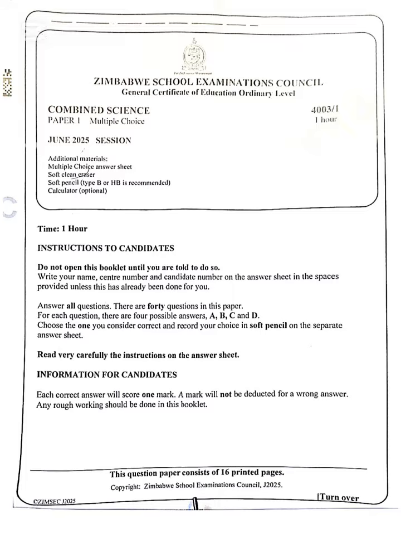Today we are going to wind off our series on Combined Science Paper 1 that was written in June 2025. We are going to cover the physics section from number 28 up to number 40.